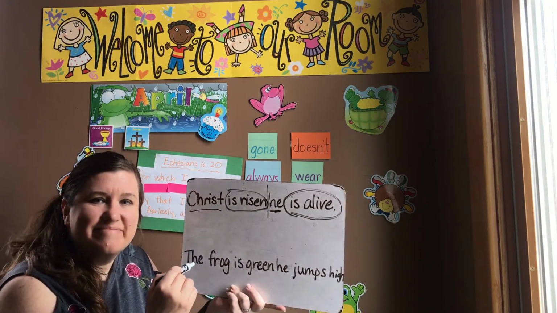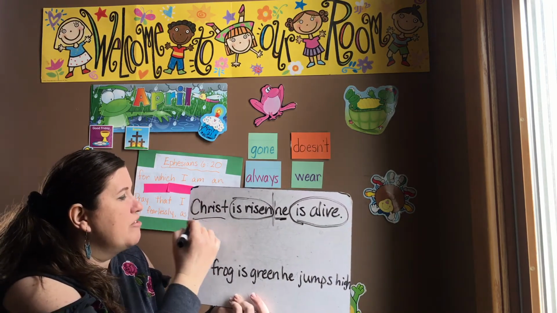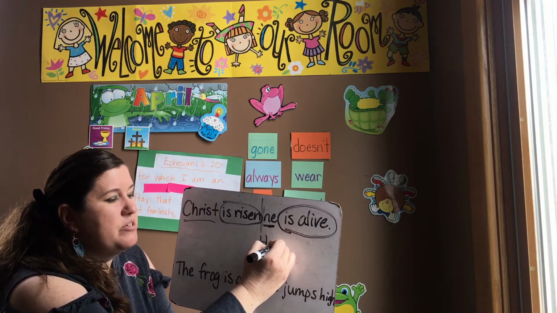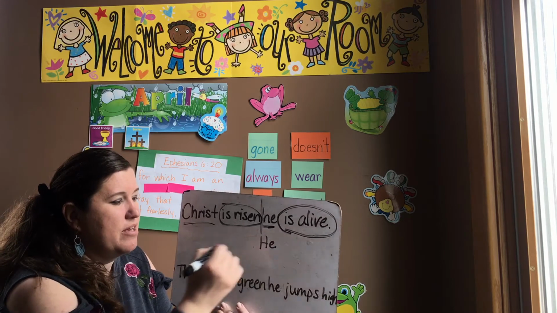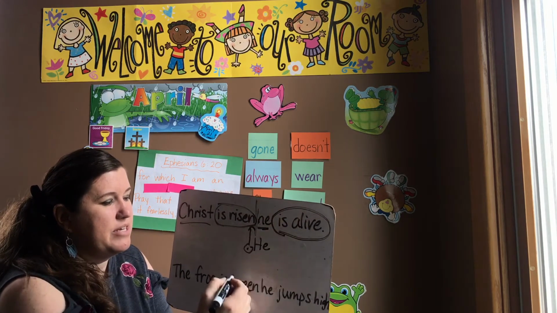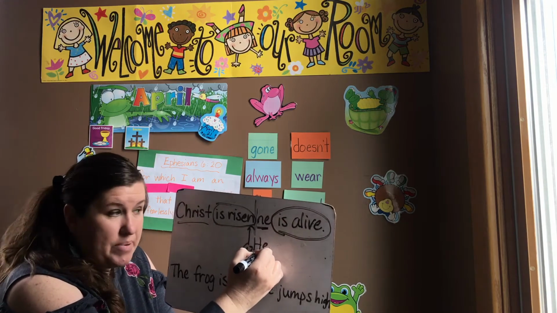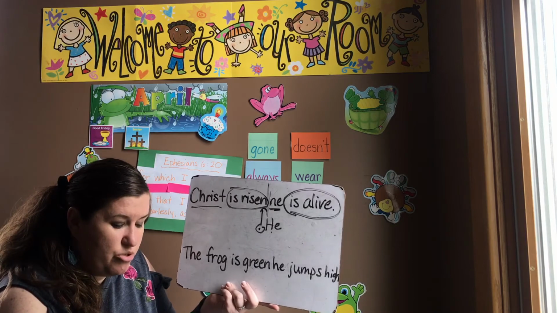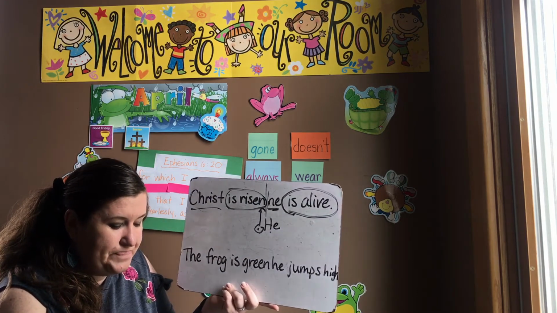He. So then we would write it, Christ is risen, period, and then put a capital He is alive and a period. Okay, we would add a period here after risen. We would make this one capitalized, and then we would keep the sentences separate. So those would be correct sentences.